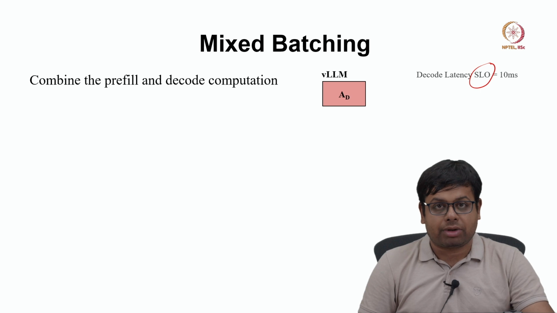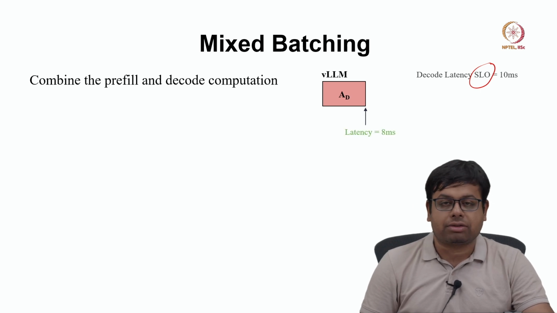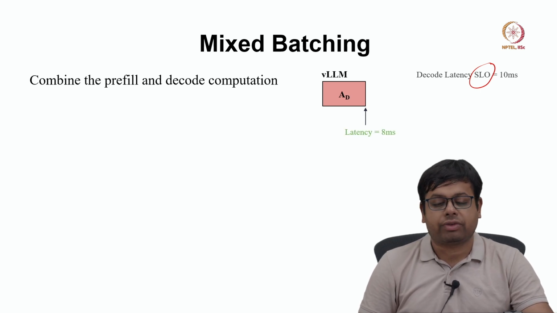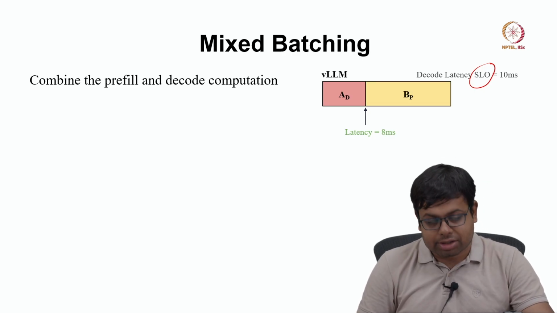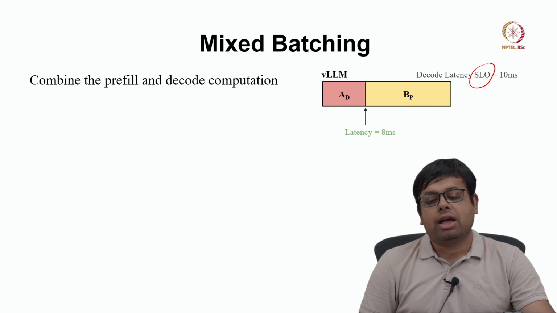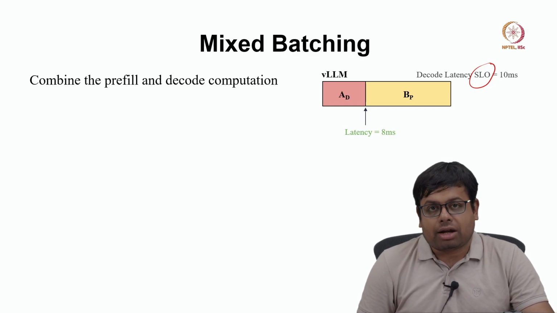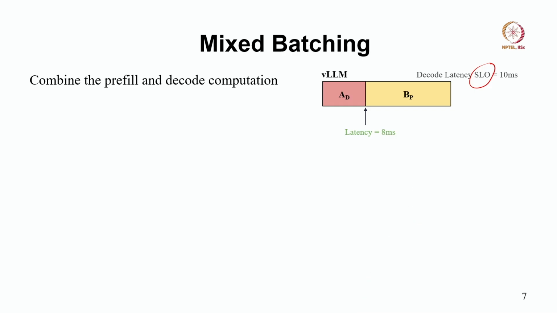Now what vLLM does is, let us say the decode is happening of a query A with latency 8 millisecond. Since it prioritizes prefill, if the prefill of some other request comes, then vLLM will continue with the prefill. After the prefill is over, vLLM will be performing the decode of A and B together, correct.